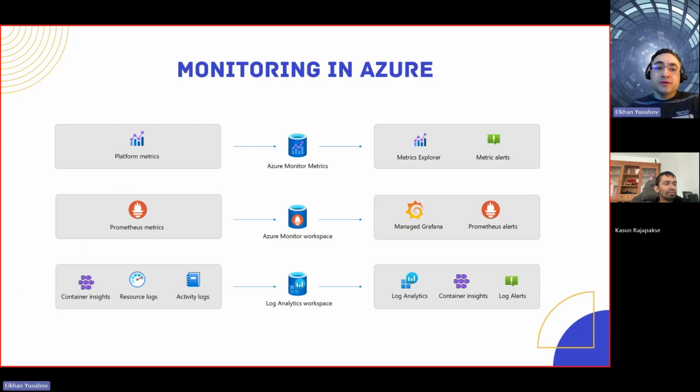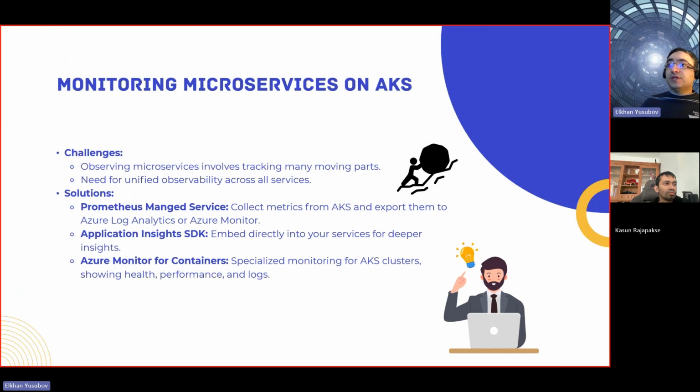Let's look now into monitoring those microservices on managed Azure Kubernetes Service. Let's dive into that because our demo is going to be about that. We want to give you some initial introduction on that in terms of challenges and what type of solutions it brings. Back to you, Kasun.